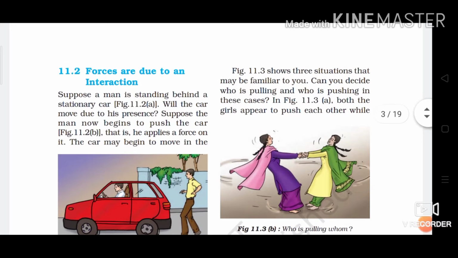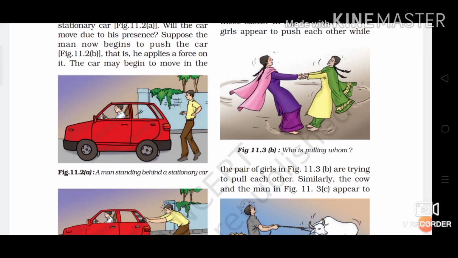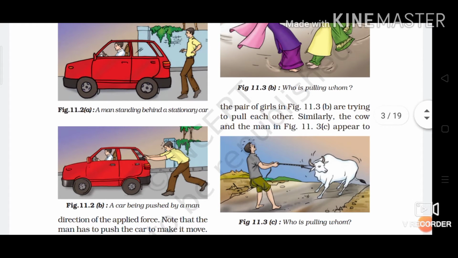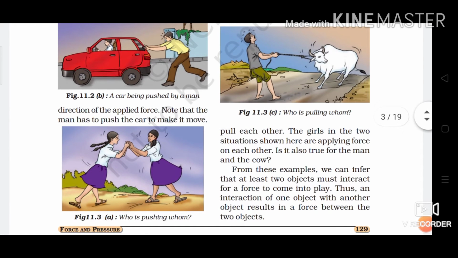One girl is pulling the opposite girl. So both the girls appear to push each other, while the pair of girls in the second picture are trying to pull each other. One girl is pulling the other girl towards her. They are just moving round and round, and for that they have to pull the other girl towards her. The third one also has the same situation. A man is pulling a bullock, and the bullock is also applying force. The girls in the 2 situations shown here are applying force on each other. Is it true for the man and the cow?